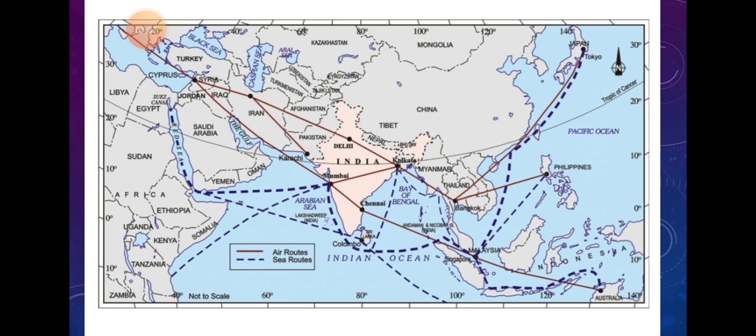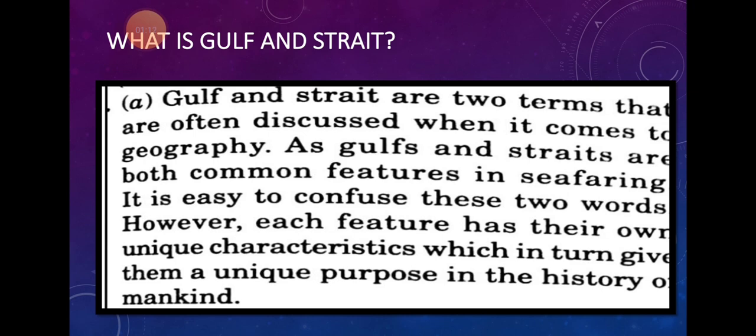See this map, you will find India and its adjoining countries like China, Myanmar, Bangladesh, Pakistan and Afghanistan. Now what is this strait and what is this gulf? Both terms often seem similar, but in geography these two terms have a great difference.